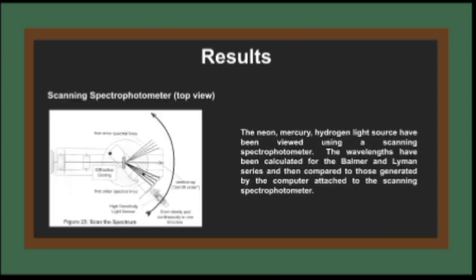Okay, the result we get from all this experiment is that the three different elements, neon, mercury and hydrogen light sources, have been viewed using a scanning spectrometer, and the wavelengths have been calculated for the Balmer and the Lyman series and then compared with the values generated by the computer attached to the spectrophotometer.